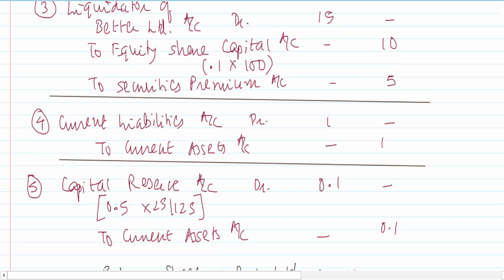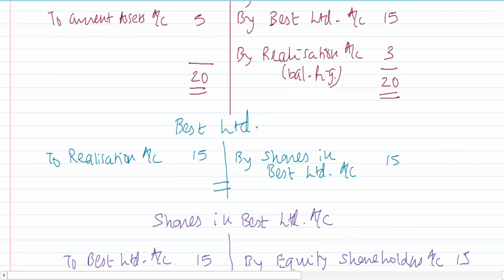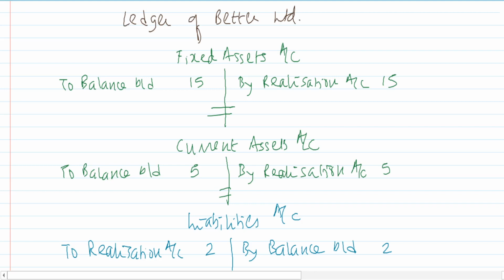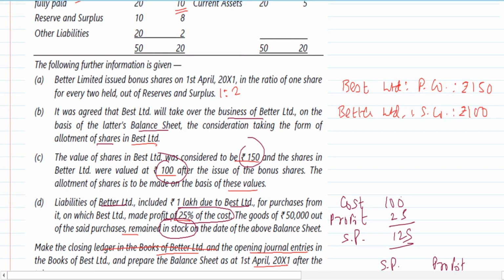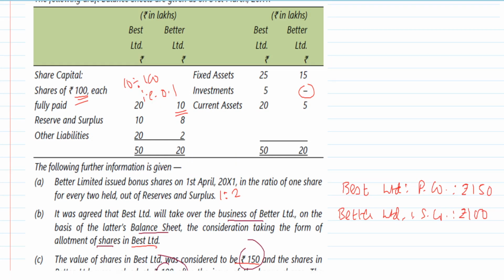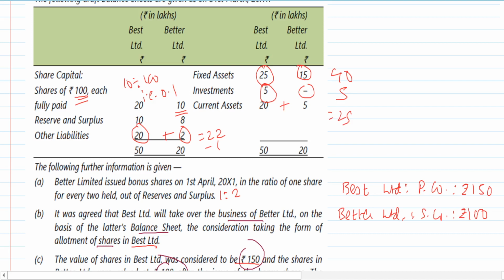See, what I'm really doing is I'm just referring to the question, and based on that I'm preparing the balance sheet. See, these are the figures which are there. So what I'm doing is a line by line addition. Liabilities is what I did, 20 plus 2, 22, and then the mutual obligation I'm eliminating. 25 plus 15, so that's how I get 40. 5, so I put 5. I'll do 20 plus 5, so that will turn out to be 25. Okay, that is how I'm preparing over here.